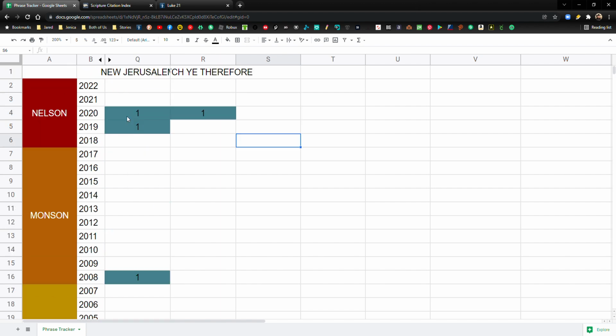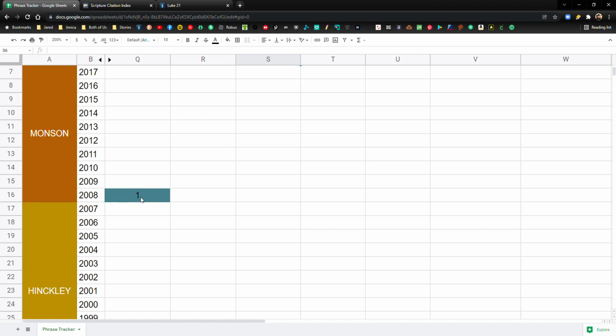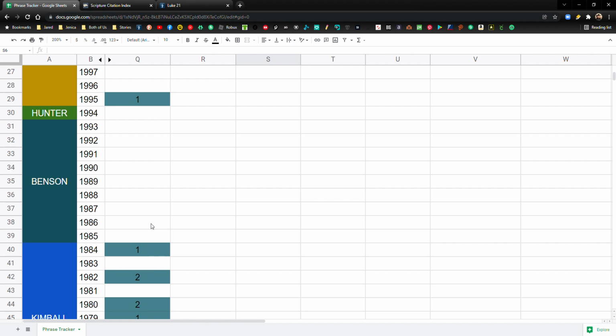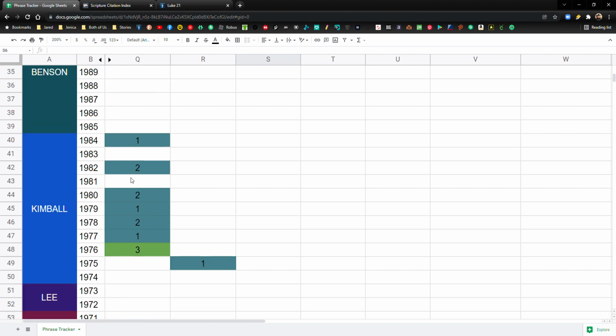So all three of these instances are during President Nelson's time. And then we have one at the beginning of President Monson. And then we have one at the beginning of President Hinckley. And then no mention of it during President Benson. And then here's that larger cluster, all of which is during President Kimball.